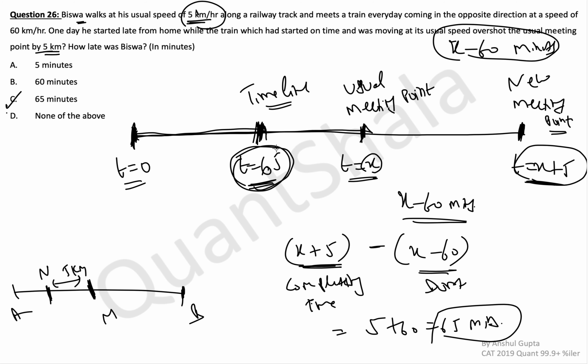Biswa usually traveled for x minutes because he started at t equal to 0 and ended his journey at t equal to x. So normally he used to travel for x minutes, and this time he traveled for 60 minutes less, which is also satisfied according to what the question has given us. Okay, so this was the second way of looking at it. Make sure you understand both these methods thoroughly.